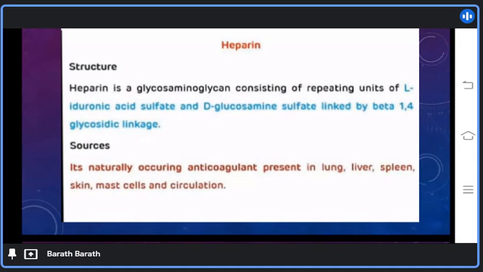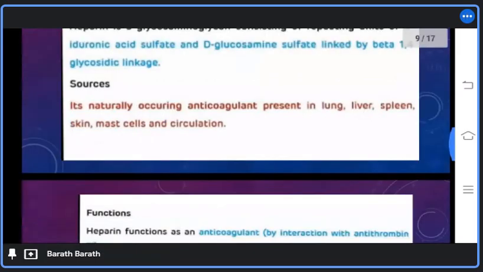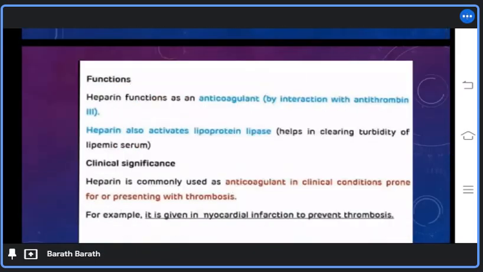The second example of glycosaminoglycan is heparin. Structure of heparin. Heparin is a glycosaminoglycan consisting of repeating units of L-iduronic acid sulfate and D-glucosamine sulfate linked by beta-1,4 glycosidic linkage. Sources of heparin. It is a naturally occurring anticoagulant present in lung, liver, spleen, skin, mast cells and circulation. Function of heparin. Heparin functions as an anticoagulant by interaction with antithrombin III.